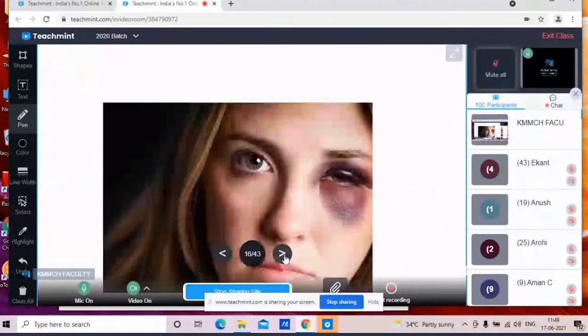Another thing, you can see this picture, this is a female with a black eye. You can see the hematoma over the eye. So this is the clinical picture of the black eye.